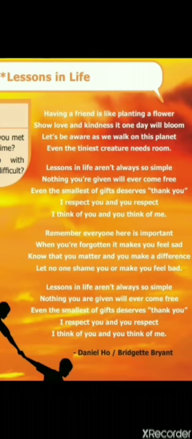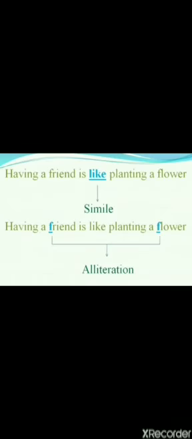Now look at this poem Lessons in Life. We are going to find out the poetic devices which I just taught. See the first line. Having a friend is like planting a flower. Here we are comparing having a friend with planting a flower using the word like, and the common thing between them is kindness. So like planting a flower is a simile.